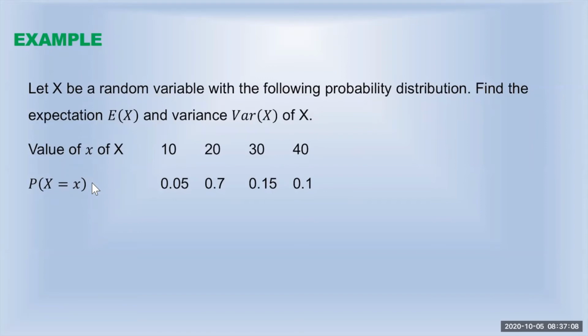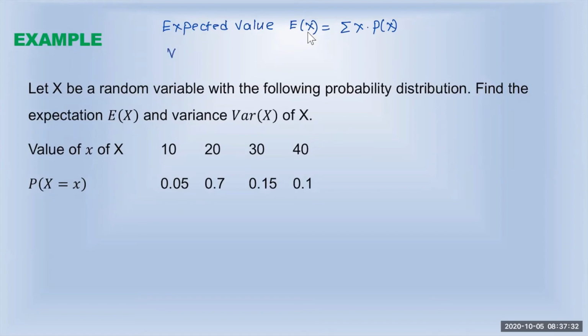The mean or the expected value for the discrete probability distribution, E of x, is equal to the sum of x times p of x. If we multiply x and p of x and add them together, that is the expected value.